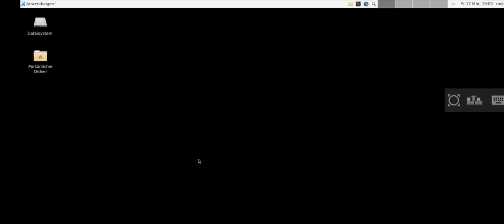Also, what I changed already is I updated to the latest Ubuntu version. This can be done using the normal dist-upgrade commands. I will link it down in the description so you can figure out how to get exactly the setup I have on my phone.